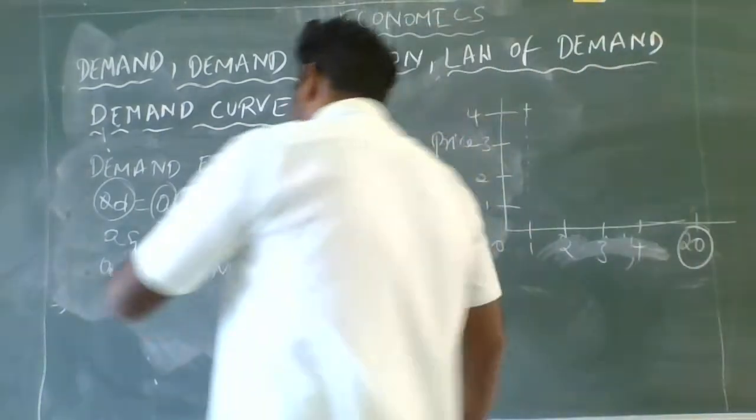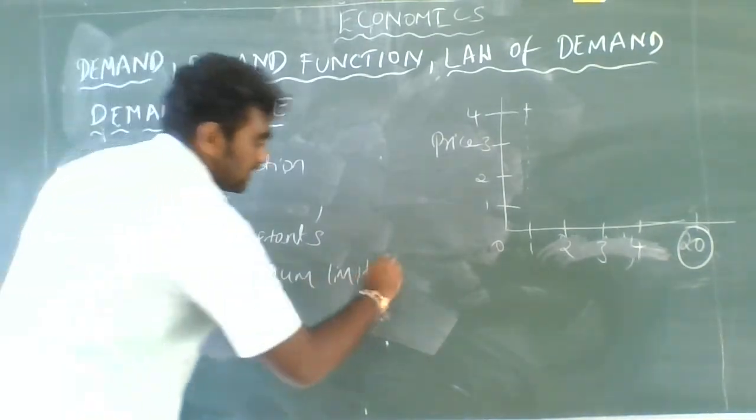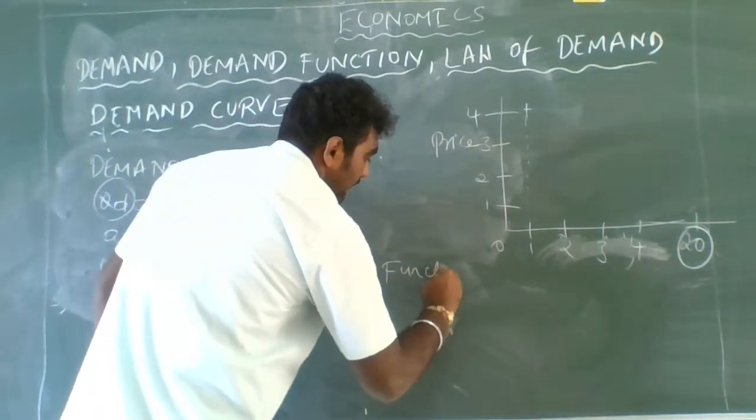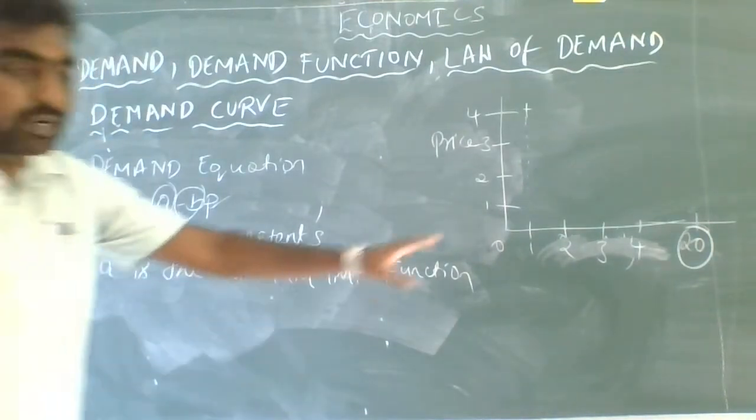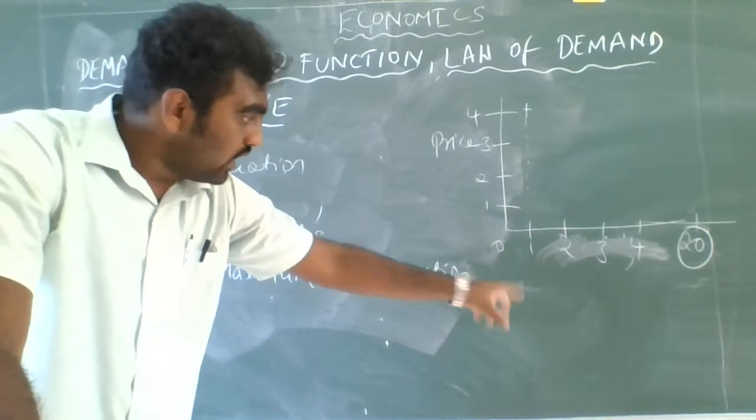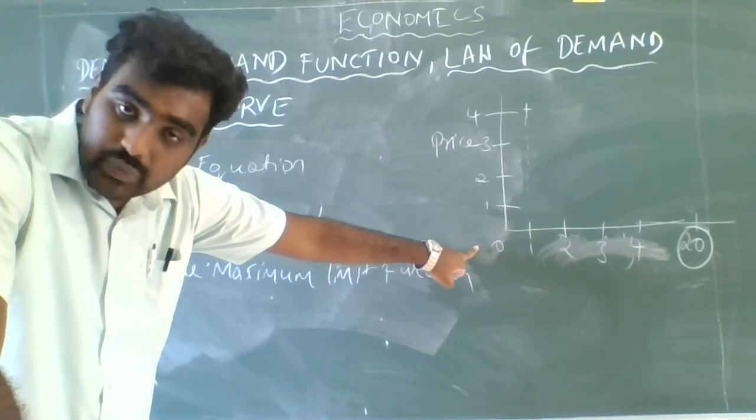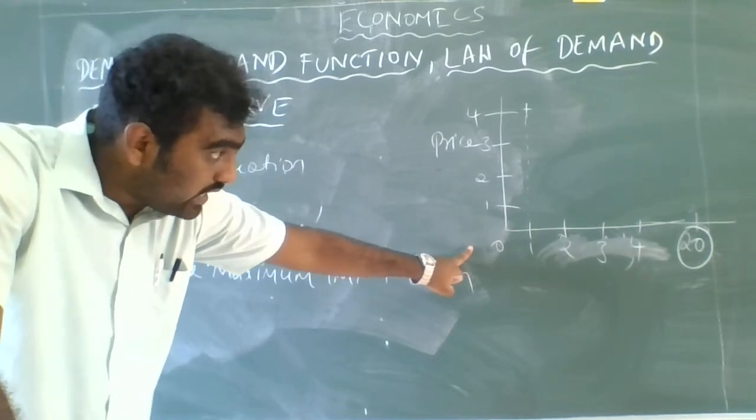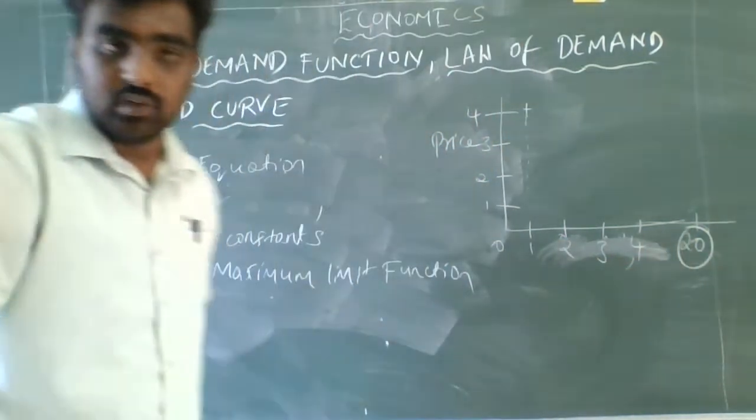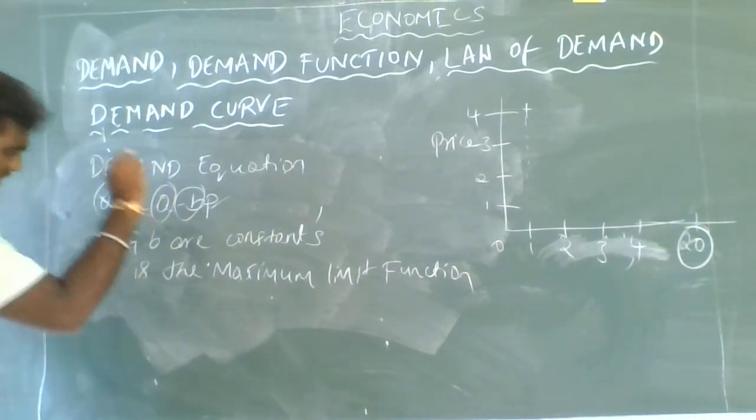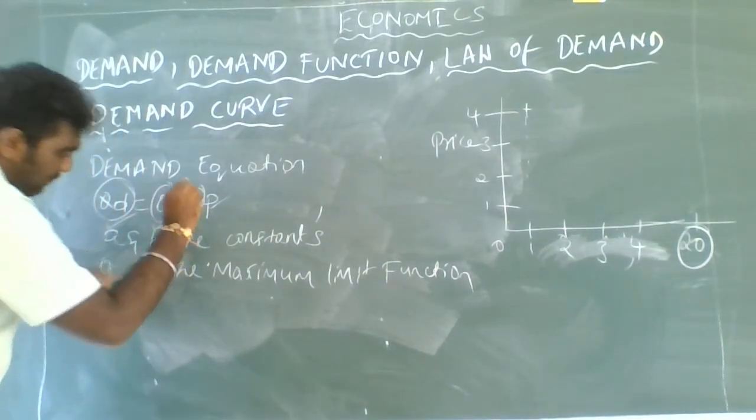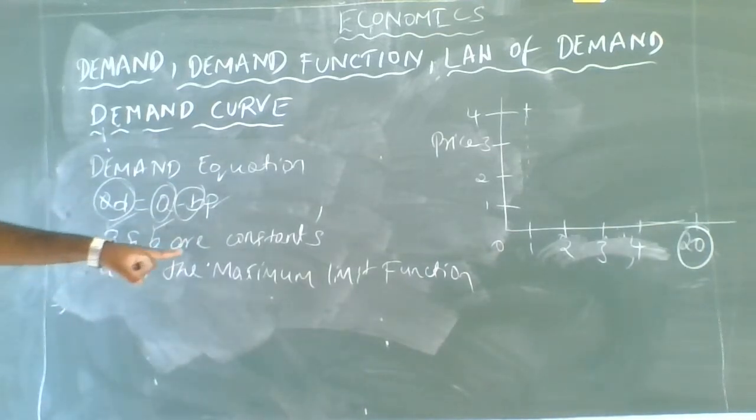So, A is nothing but the maximum limit function, and it will be constant as it will not change. I took a particular commodity example as sweets where when the price of sweet is 0, the quantity demanded will be 20. That is maximum limit. We understood what is A, now let us understand what is B. He is telling B is also constant.